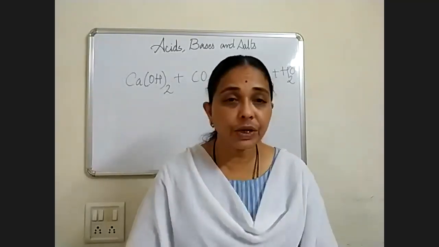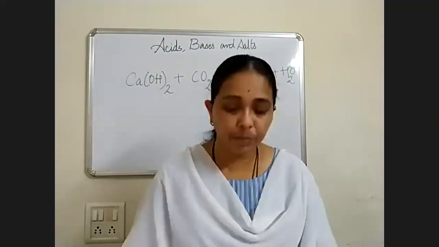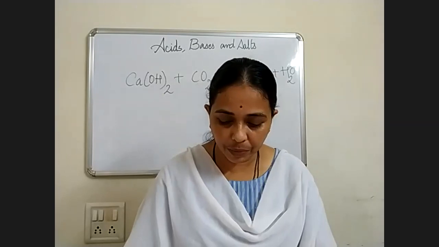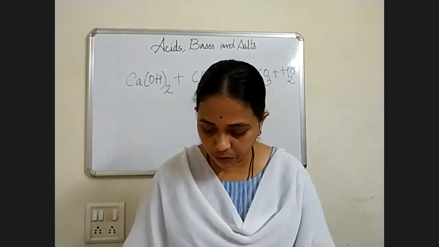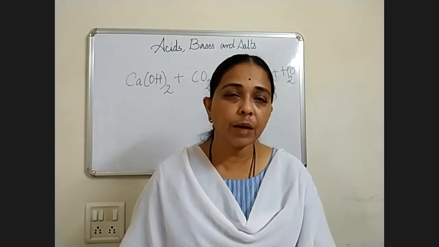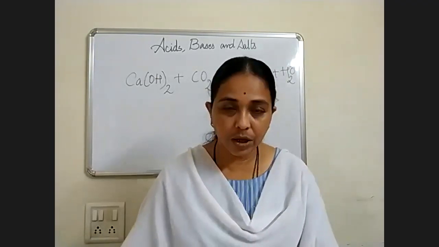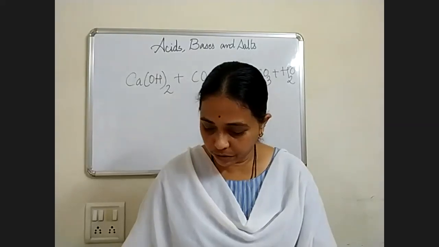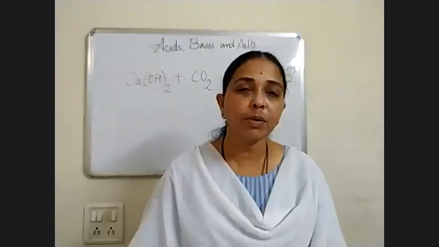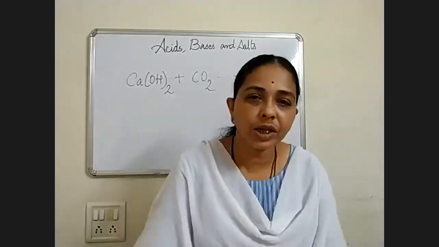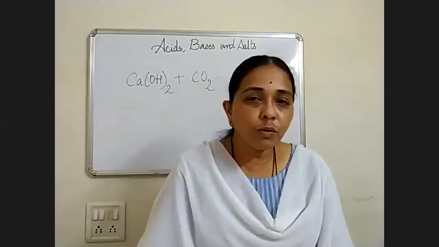Reaction of acid with metals, that you will explain with the help of an example. There is a complete the following reactions section in your book, that you have to complete with the help of a pencil. Okay, and that is page number 66, page number 67. You will complete the textbook with the help of a pencil. So this is your today's homework.